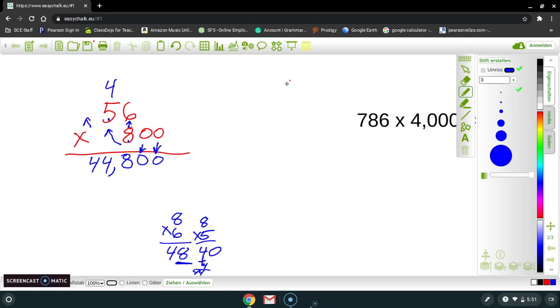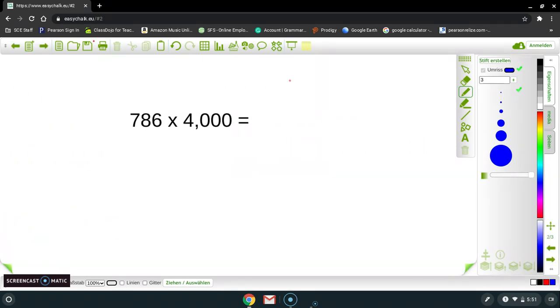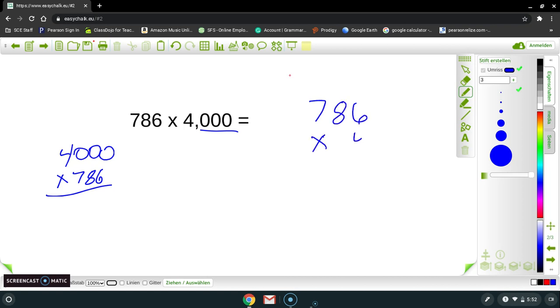So let's do another one of these. This time we have 4,000 times 786. What Buzz shows you is you can put the 4,000 on top and then take it times 786, and you've got a pretty long problem. But again, one of my numbers has a bunch of zeros at the end. So what I'm going to do is take my 786, and then take it times 4,000.